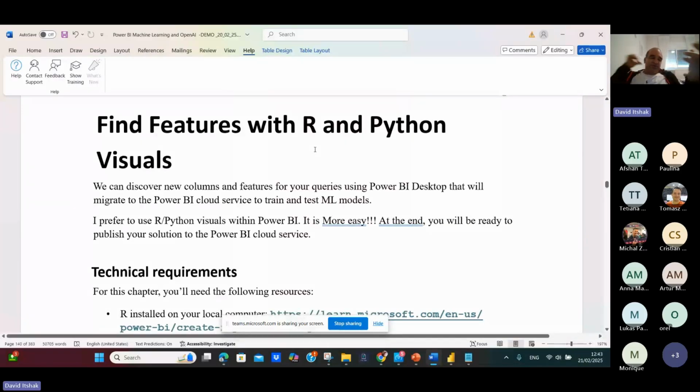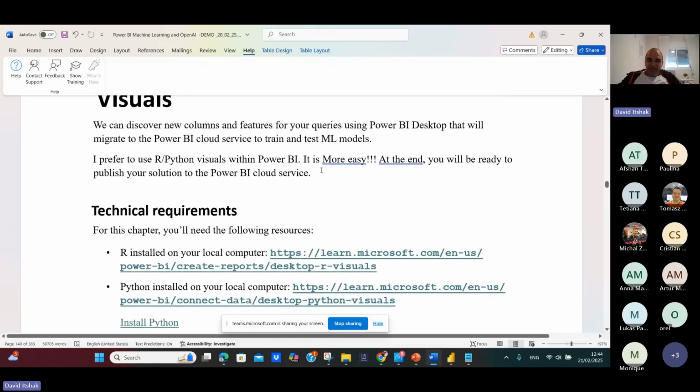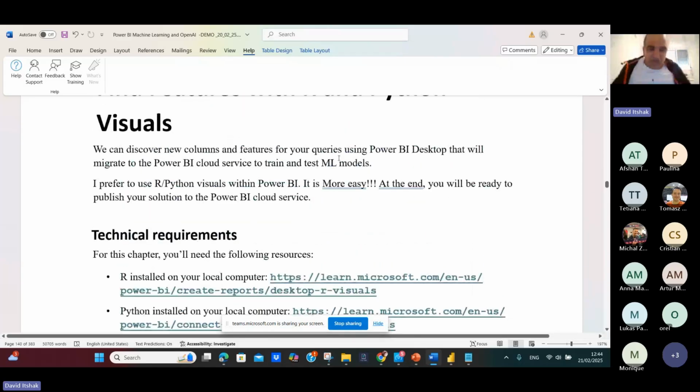Now you can use of course Power BI AI to find your features, but R and Python come together. They are the most important languages of machine learning. You should know how to use them. Very simple. I'll show you how you can find features with R and Python. You don't have to pay extra money for the Azure AI inside Power BI. So what's the technical requirement?